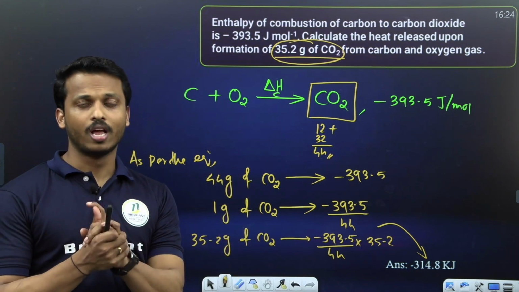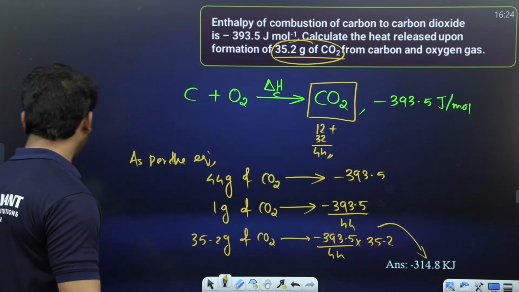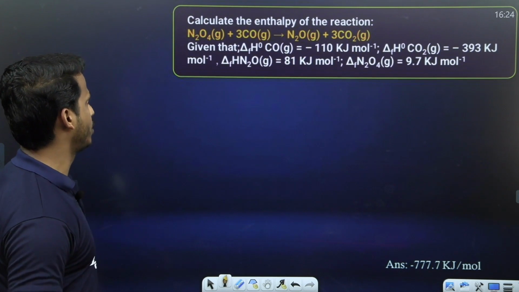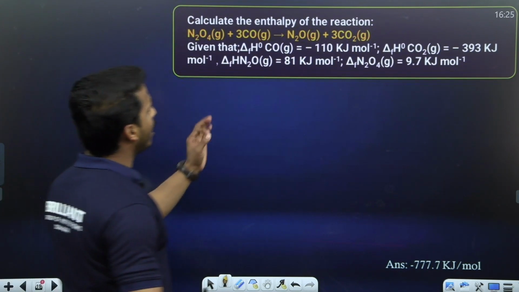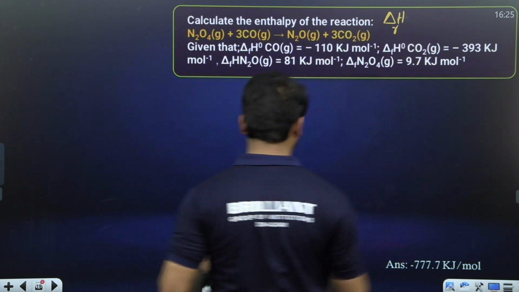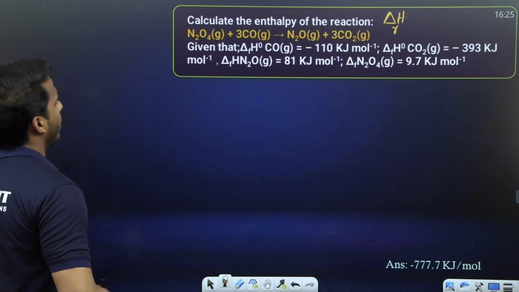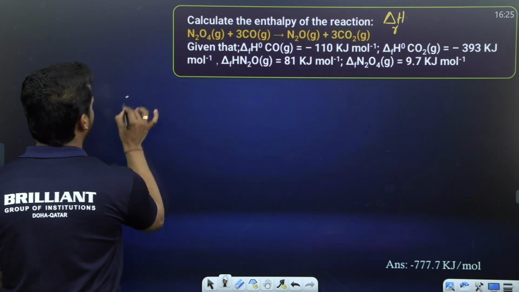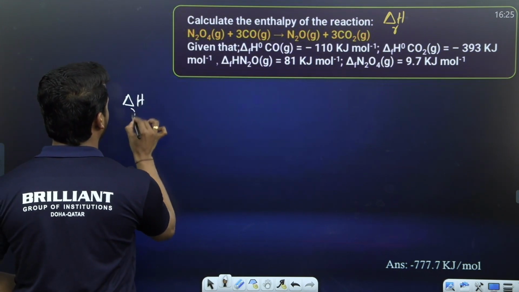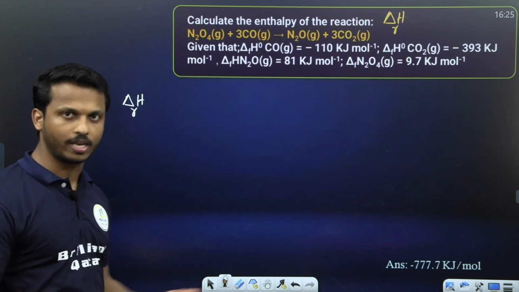Can you follow, dear all? So study the question, take the question again, practice it. Okay, let's go for the next important question. Calculate the enthalpy of the reaction. We have to calculate delta HR, enthalpy of reaction. The reaction is already given, and we have the equation for enthalpy of reaction, whether it is standard or not. As per the equation you take it.